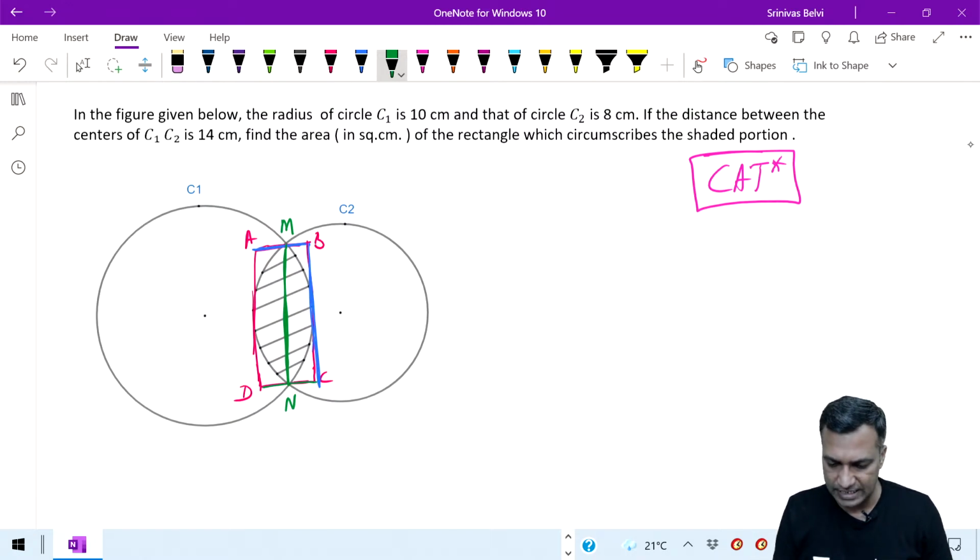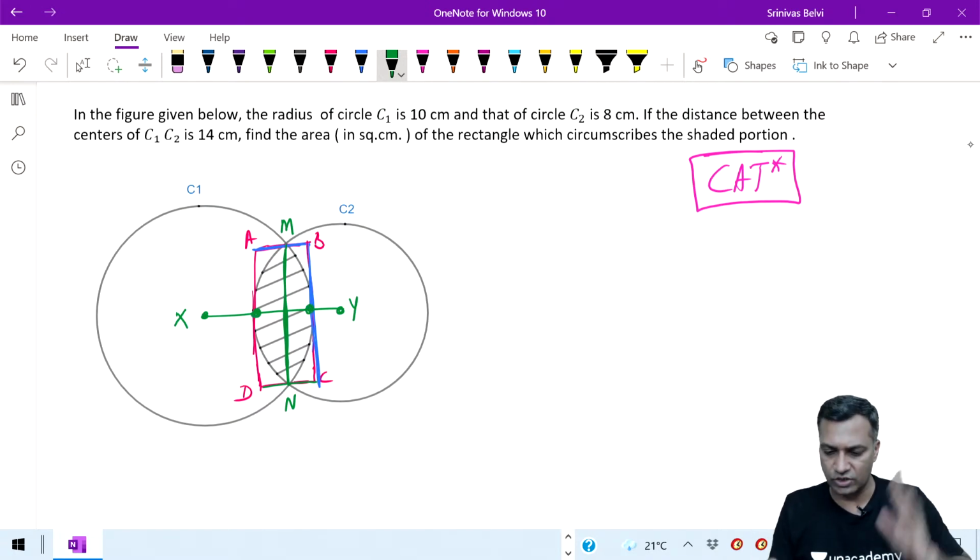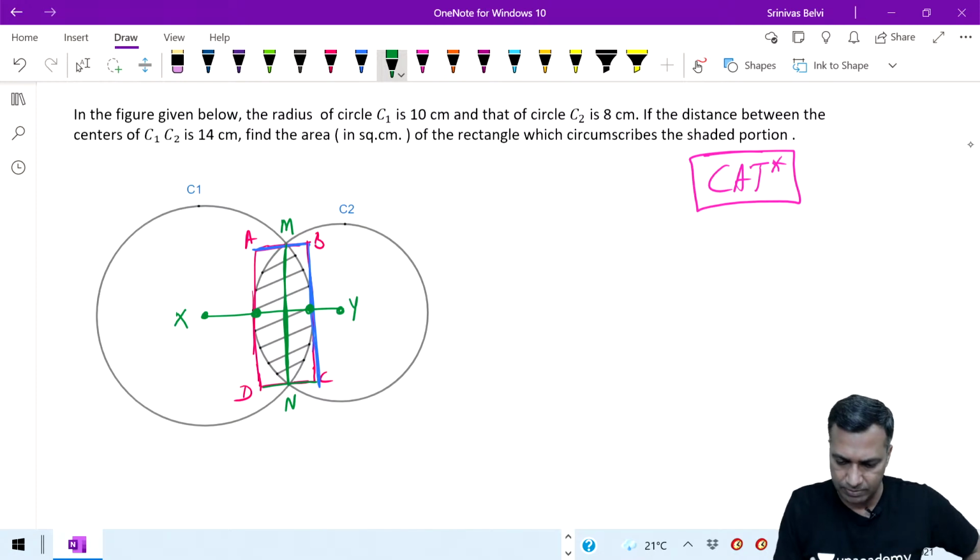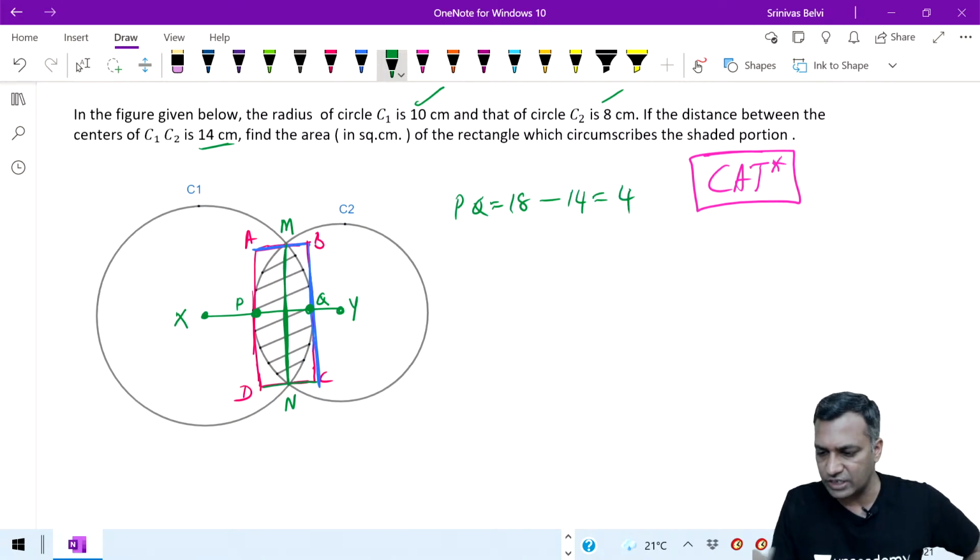Okay, what is DC here? DC, I can go here. Say this center is X and this particular center, if I call it Y, well, this common portion is nothing but this. So the AB length is very simple. Let me call this point P and let me call this point Q. PQ is equal to AB. The length of PQ is very, very simple. Hey, what is PQ? 10 plus 8, 18, minus this particular number 14. 18 minus 14, which is equal to 4.